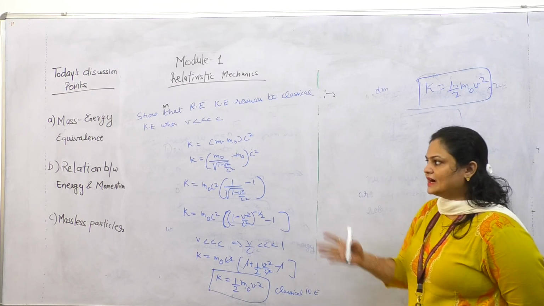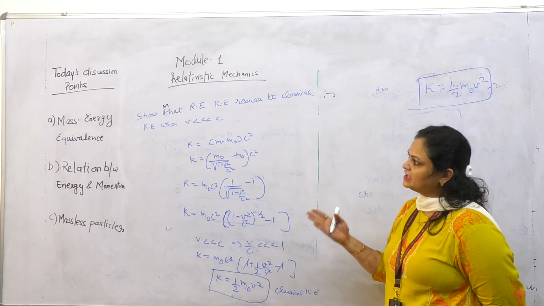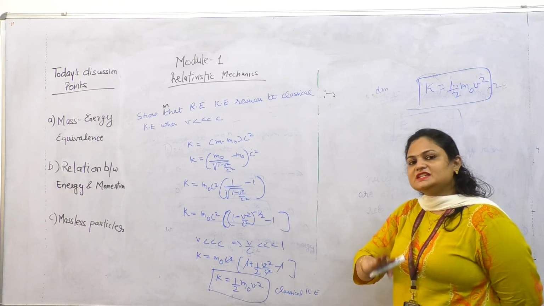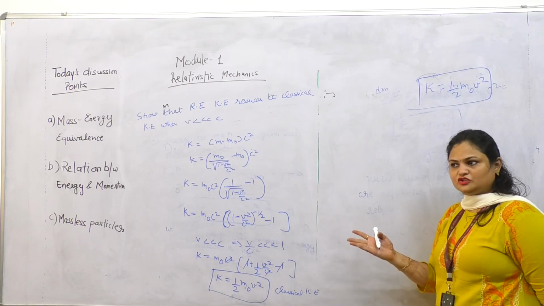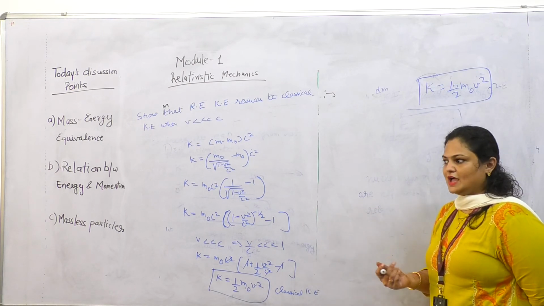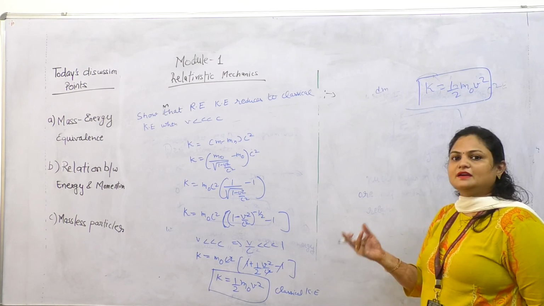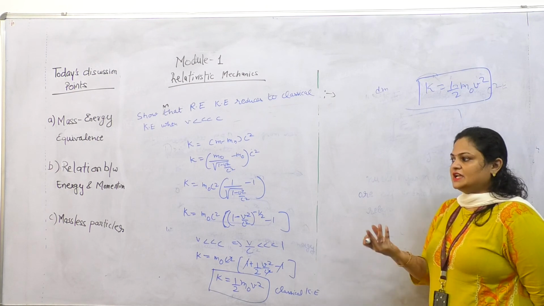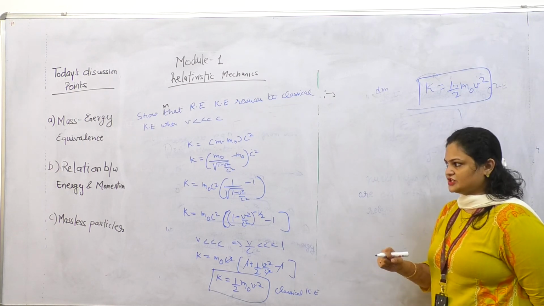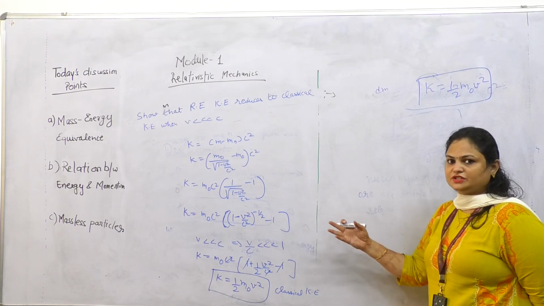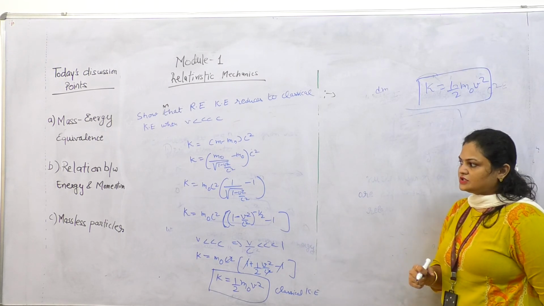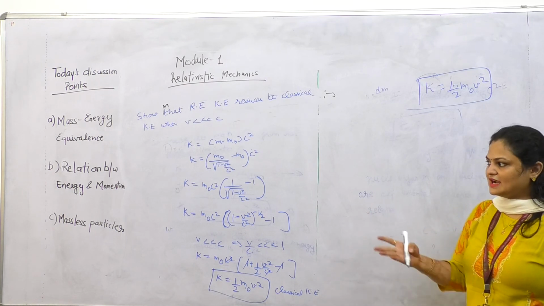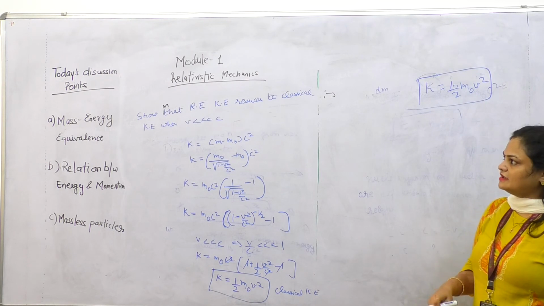So our first topic, mass energy equivalence, is completed. Energy is converted into mass and mass is converted into energy, and E is equal to mc square. They are dependent on each other. Nuclear fusion and nuclear fission are the experimental evidence of this relation, and it is a very important relation in the theory of relativity. So now we move further. We discuss the second topic, the relation between energy and momentum.